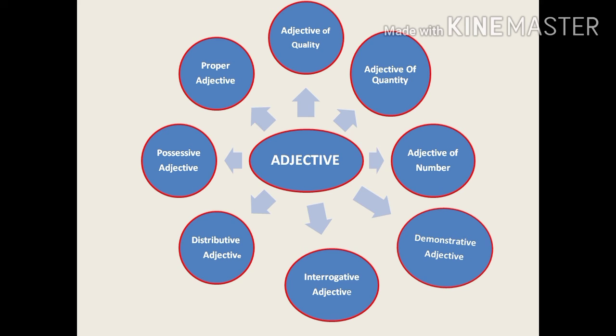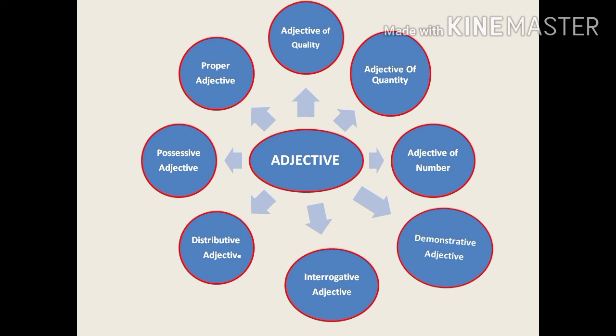Now come to the distributive adjectives. In distributive adjectives, we use some words like each, either, neither, nor. Either or is used, neither nor is used. In this, we are giving a distribution, or we are specifying one person, or something which is specified for one particular thing. If I say either Ram or Sham can participate in this competition, in this I am distributing something.